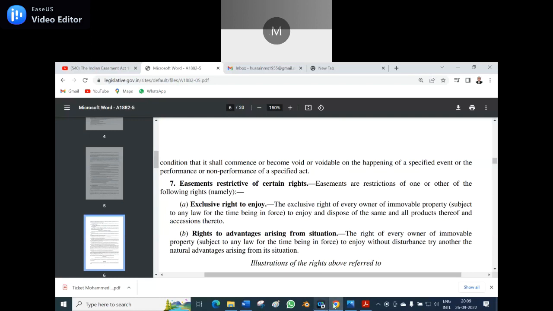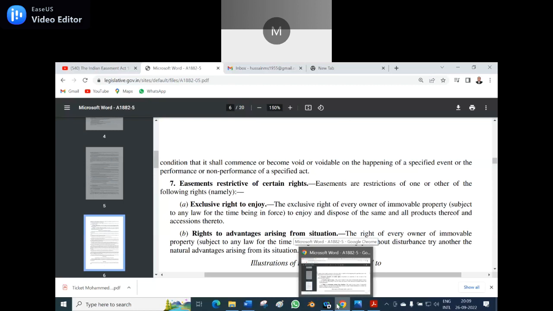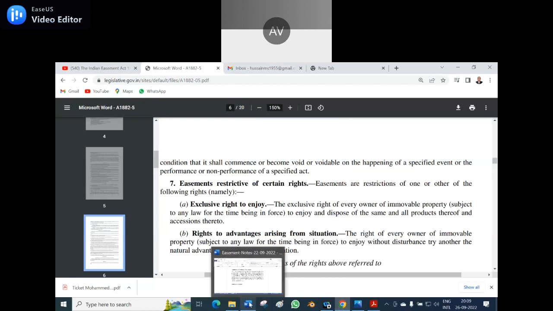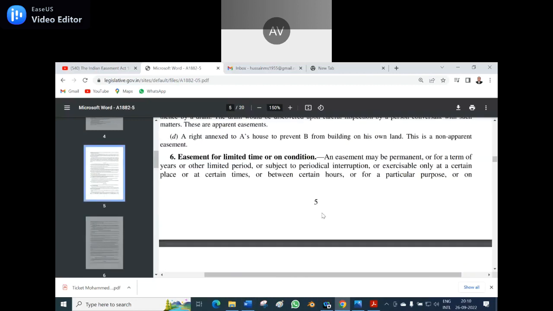When you are reading this kind of section, the most important thing is that there are certain points in it. This act covers more than 10 statements, but it depends how you interpret each and every line of the statement.